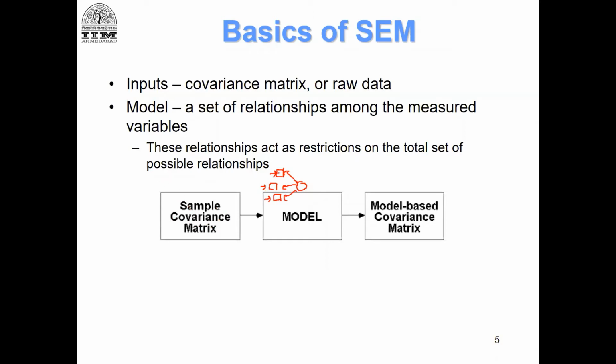So in our case, because there are 3 observed items, we will give the tool a sample covariance matrix. Remember when we were doing reliability, we had talked about covariance matrices. So we will give the input. Even if you just give the raw data, the tool will automatically compute a covariance matrix. Because this is based on the sample, this is called the sample-based covariance matrix.